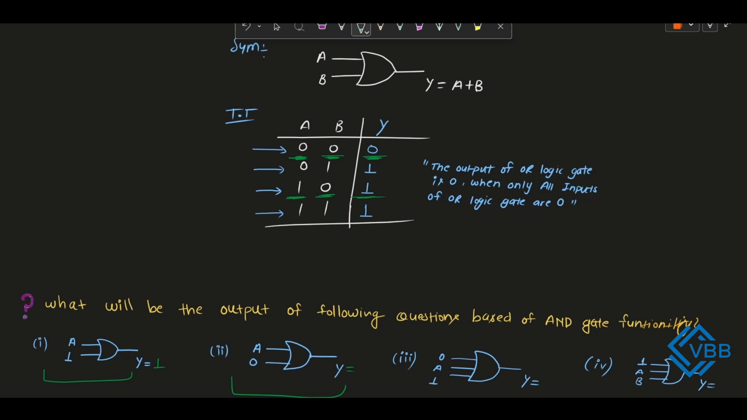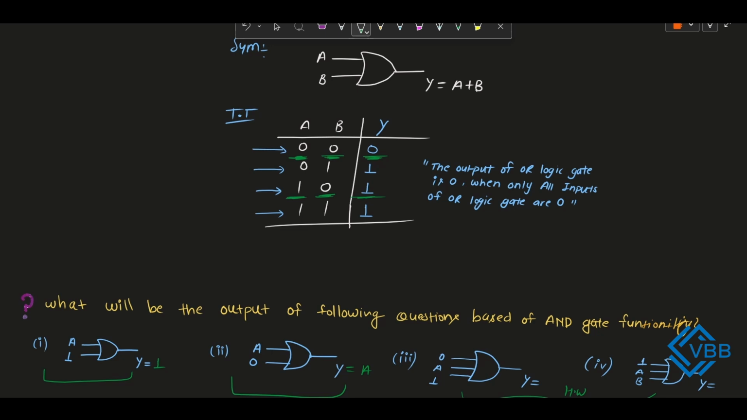So from this we can conclude one thing. Whenever the OR gate has two inputs and one input is tied to 0, then the second input is treated as the output of that OR gate. So the output for this OR gate will be A. Now we will see these two questions. Okay, these questions I'm giving as homework for you guys. You need to comment the output of these two OR gates in the comment section.